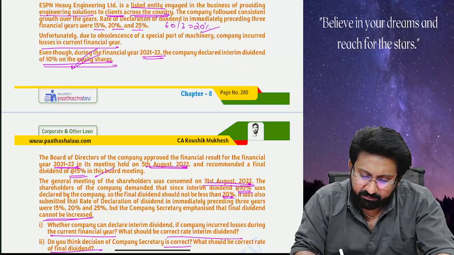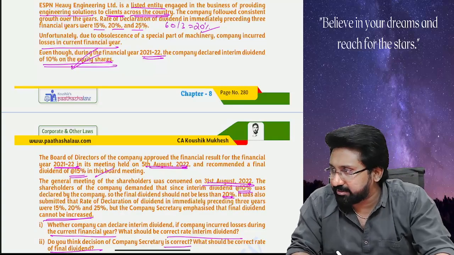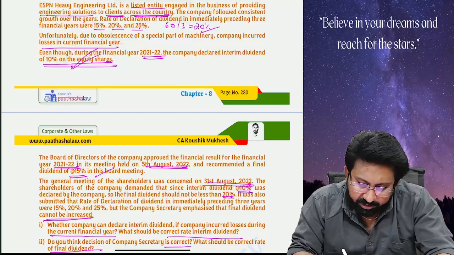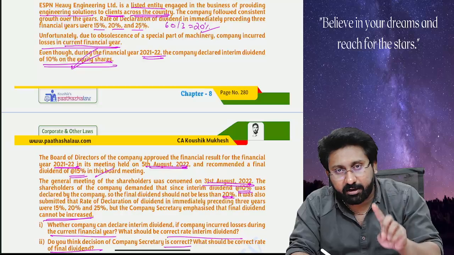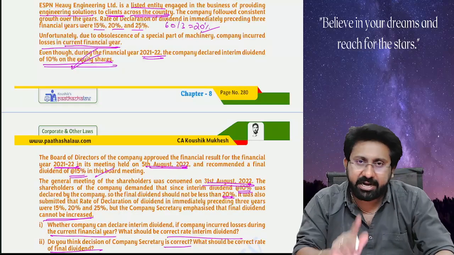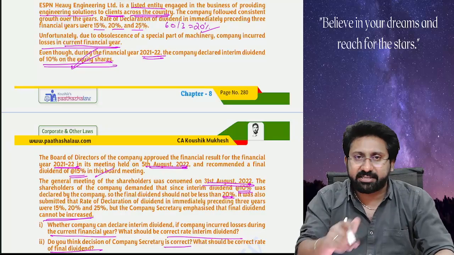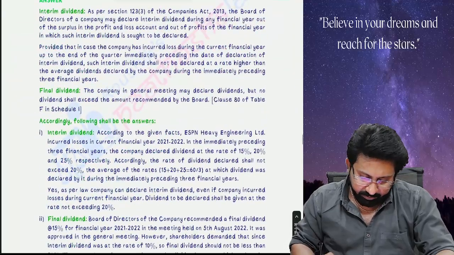35 plus 25. So totally it is 60%. Average will be 20. Unfortunately, due to obsolescence, the company incurred a loss in the current financial year. Even if the company incurred a loss in the current financial year, up to the quarter of declaring the interim dividend, it can declare. But the rate of interim dividend should not exceed the average rate at which the dividend was declared in the last 3 preceding financial years. So the rate can't exceed 20%.